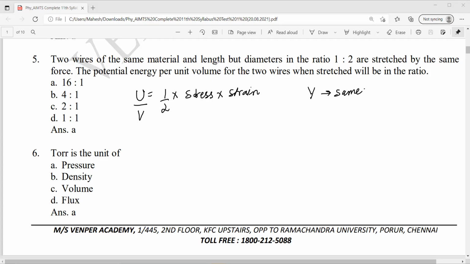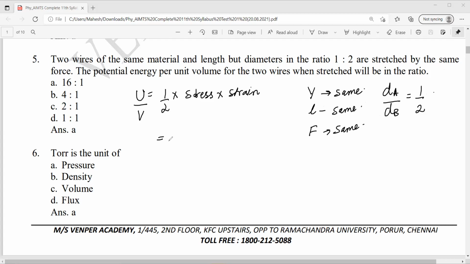Okay. And length is also same, but different diameters. That means diameter of A by diameter of B is given 1/2. Stretched by same force. Force is also same.